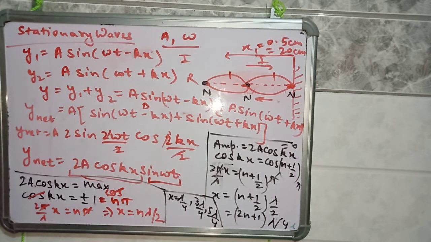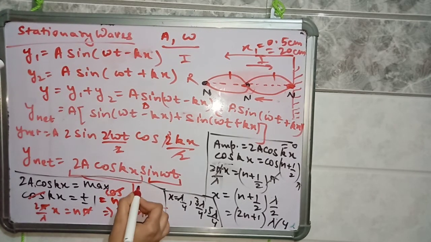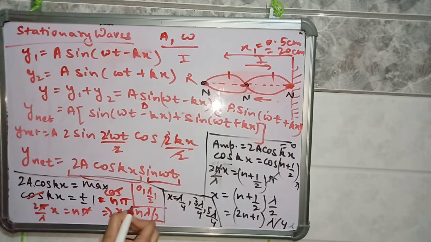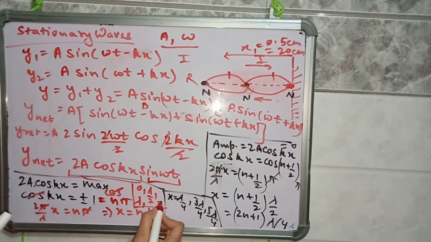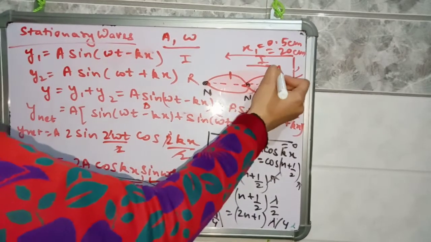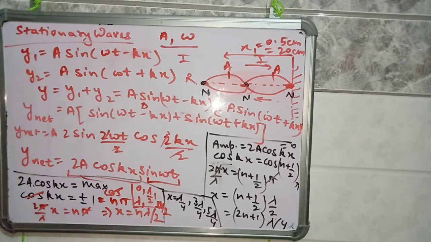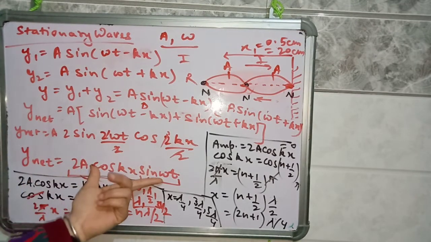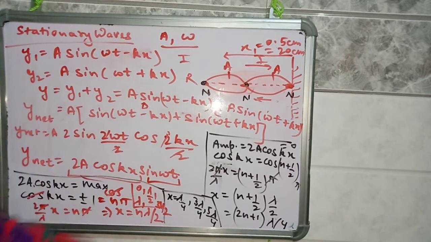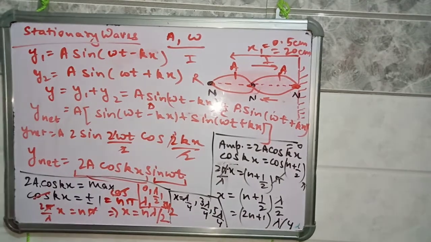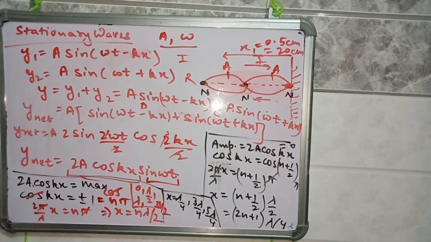So at different values of x, at n equal to 0, 1, 2: lambda by 2, lambda, 3 lambda by 2. At all these positions antinodes are formed, which means displacement will be maximum. You should remember this function. You should remember that amplitude is 0 at displacement 2n plus 1 times lambda by 4, and amplitude is maximum at x equal to n lambda by 2. Thank you so much.